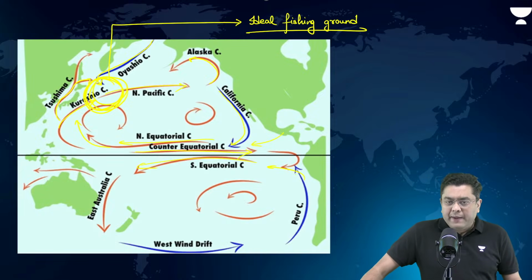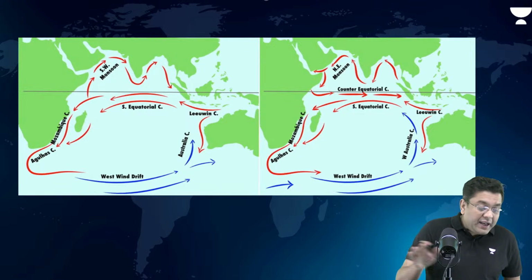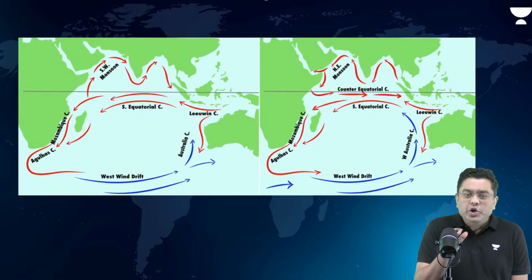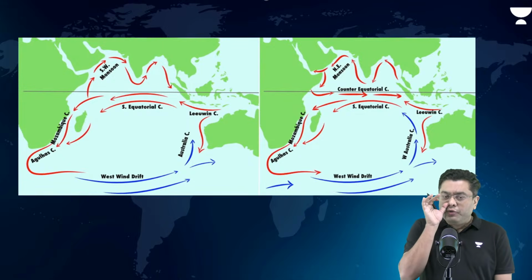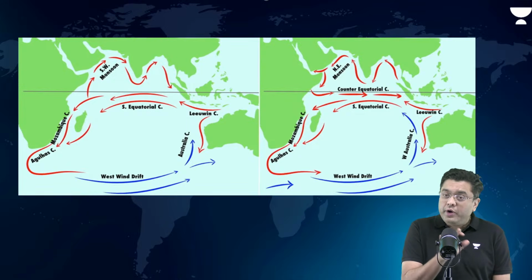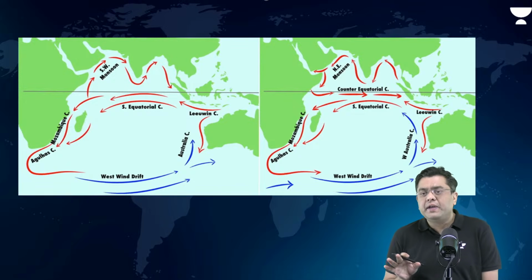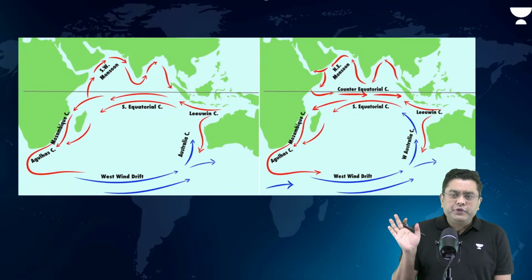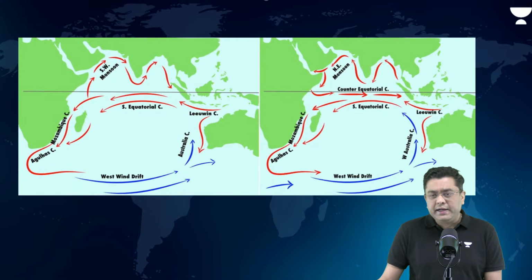Okay. Now, Indian Ocean, however, is different. Northern Indian Ocean, not the Southern Indian Ocean. Northern Indian Ocean is different. Why? Because unlike the Atlantic and the Pacific, Northern Indian Ocean is closed. There is no such set pattern for cold and warm. Clockwise or anti-clockwise is determined based upon the hemisphere, right? So there is no such set pattern. Warm current will move clockwise, cold current will move anti-clockwise.